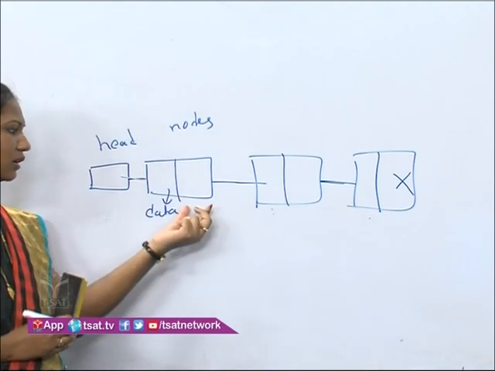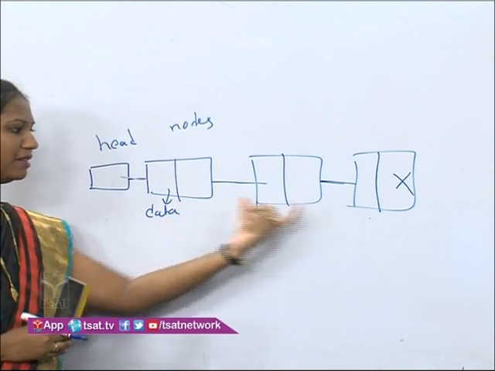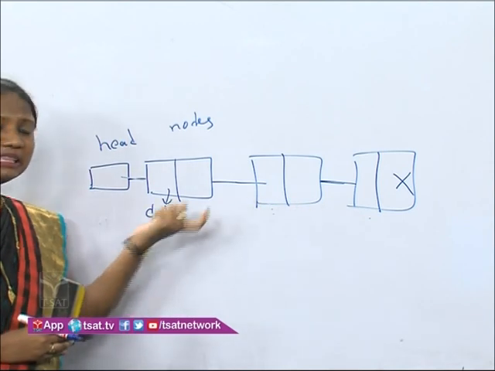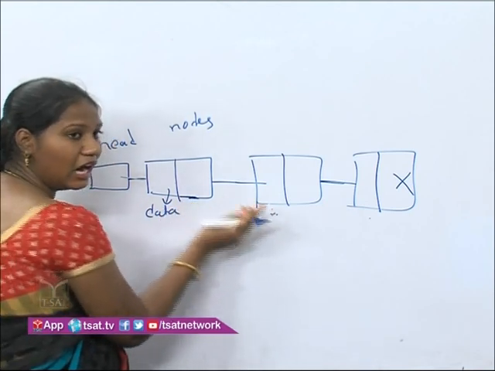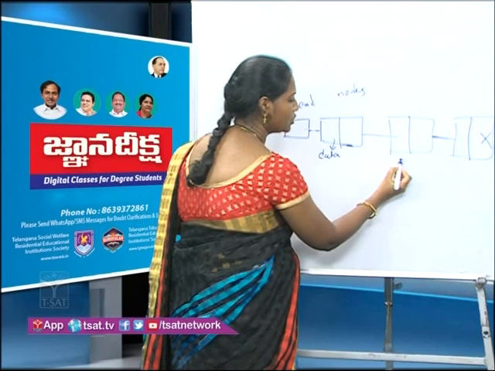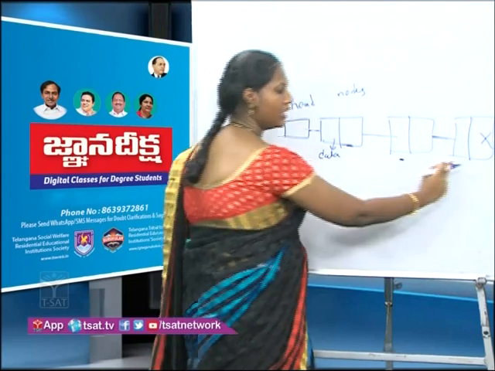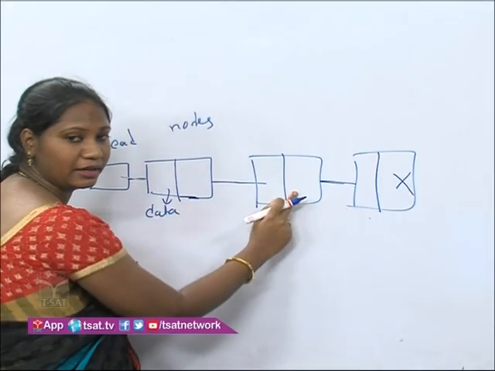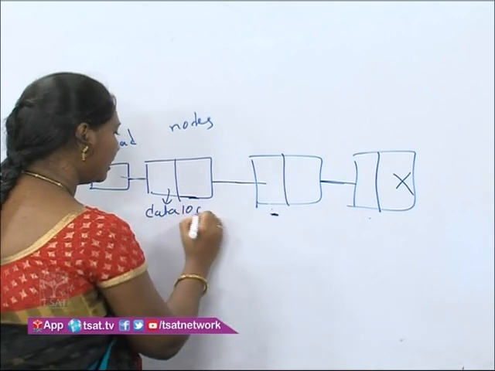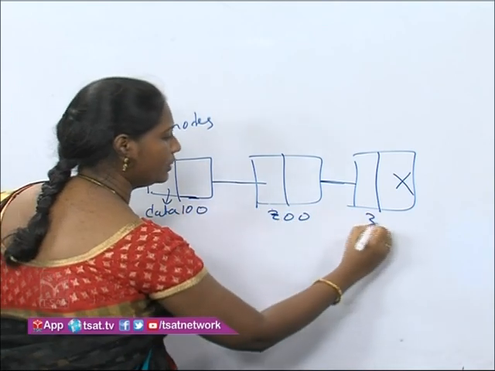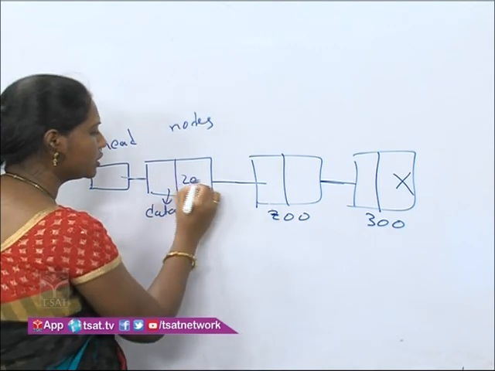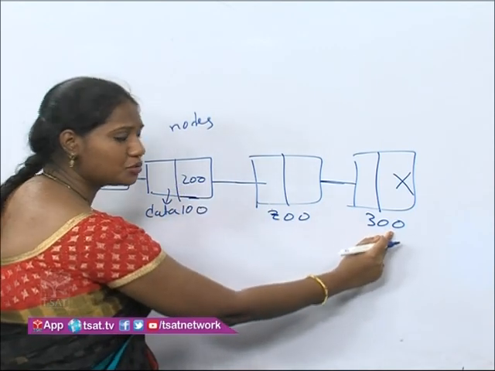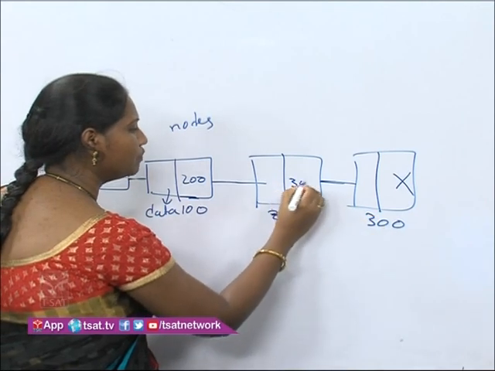Now, what is the need for the next part? Here we have links, right? How can we link the nodes here? Here we have the address of this node. How can we link these 2 nodes? By storing the address of the next node. Initially we can take 100, 200 and 300. What is the address of this node, students? 200. It is stored here. What is the address of this node, students? It is 300. It will be stored here.